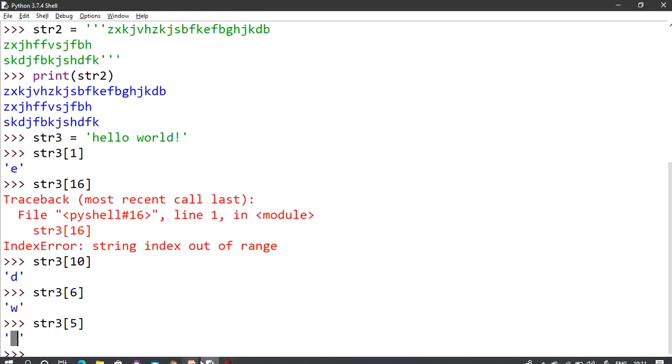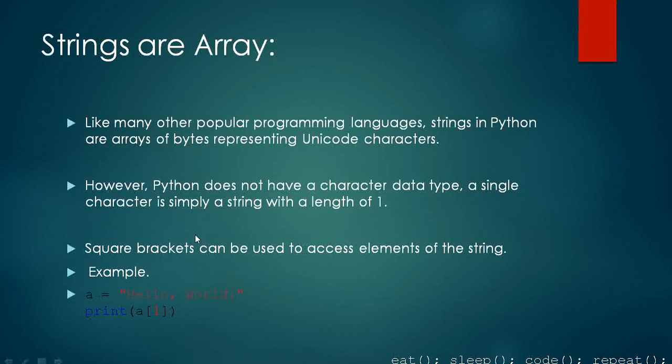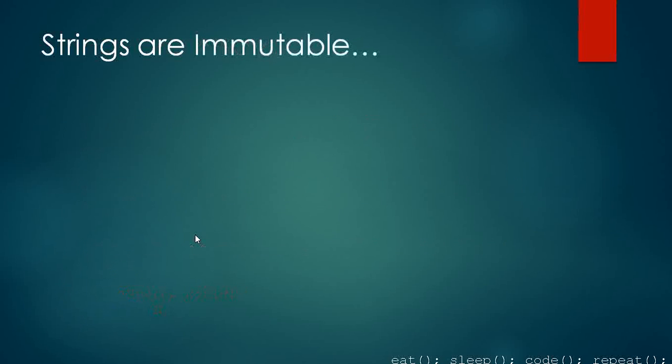We have strings as an array, and elements are also stored in the form of an array in memory. Strings are arrays. One last thing: strings are immutable. This is one of the important properties of strings.